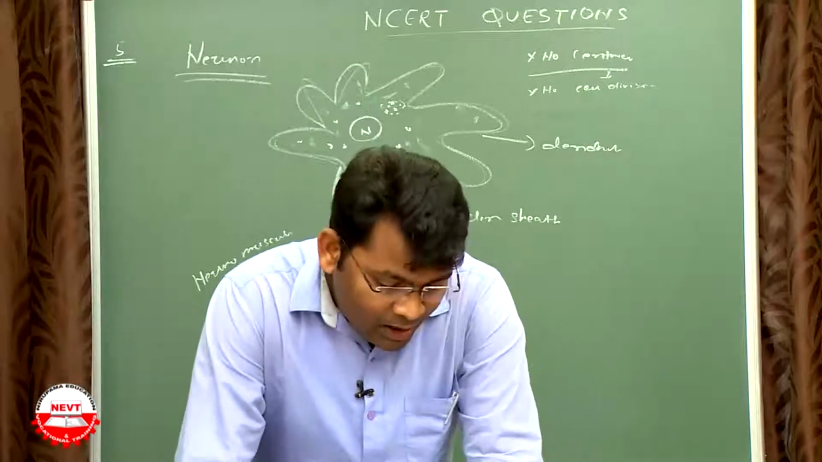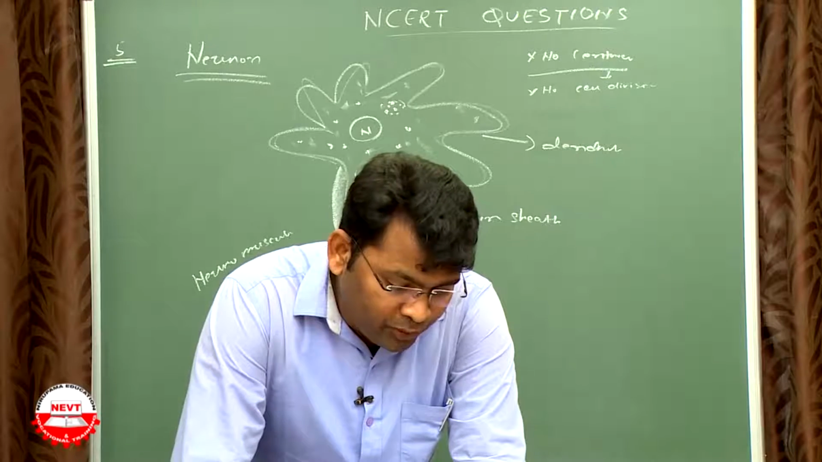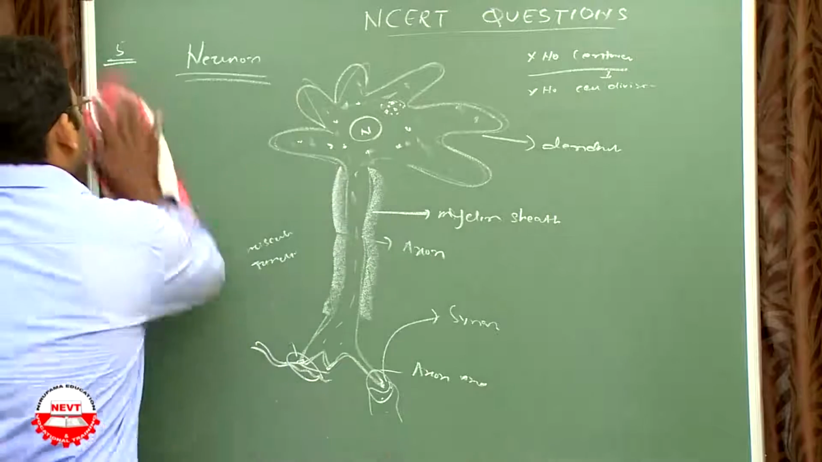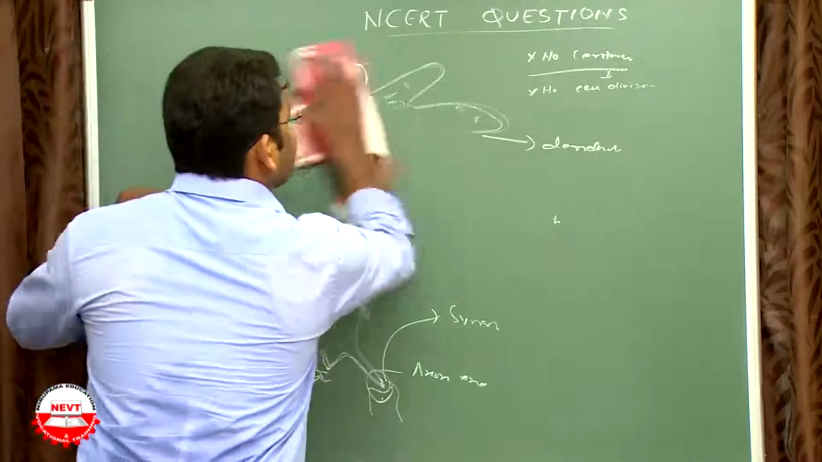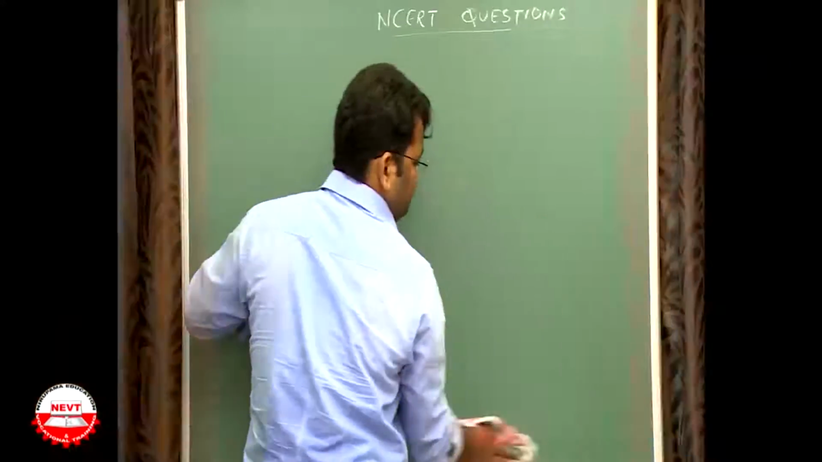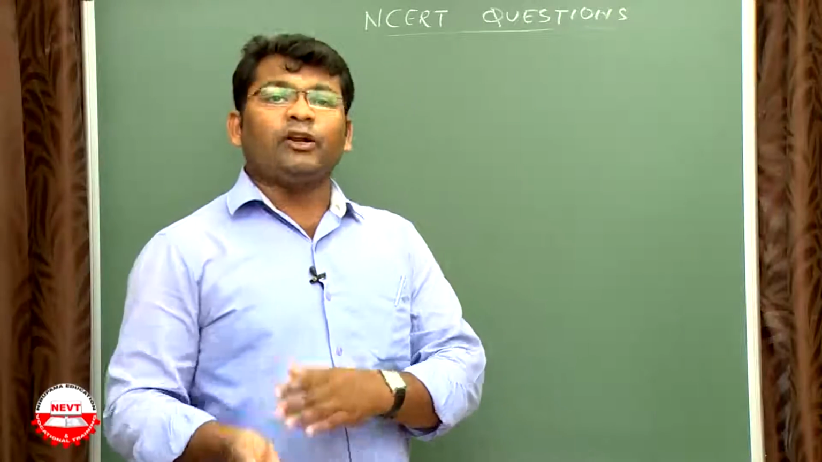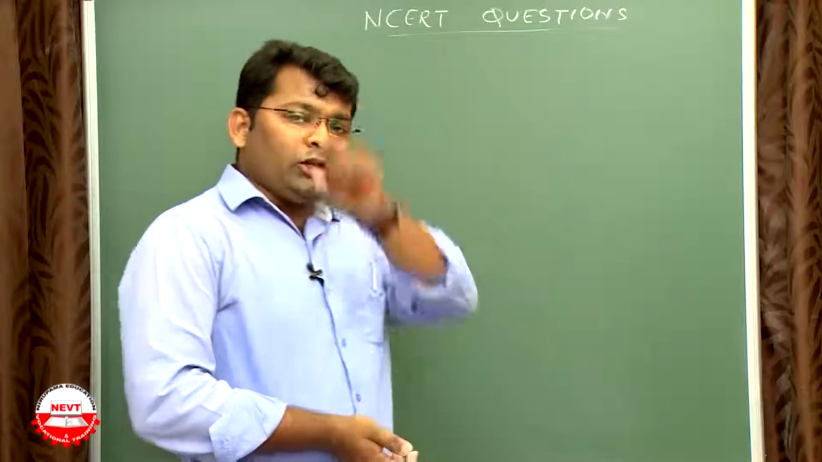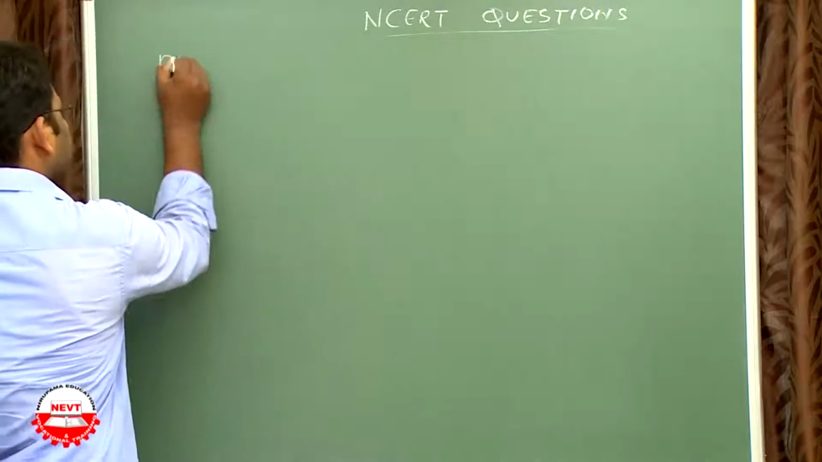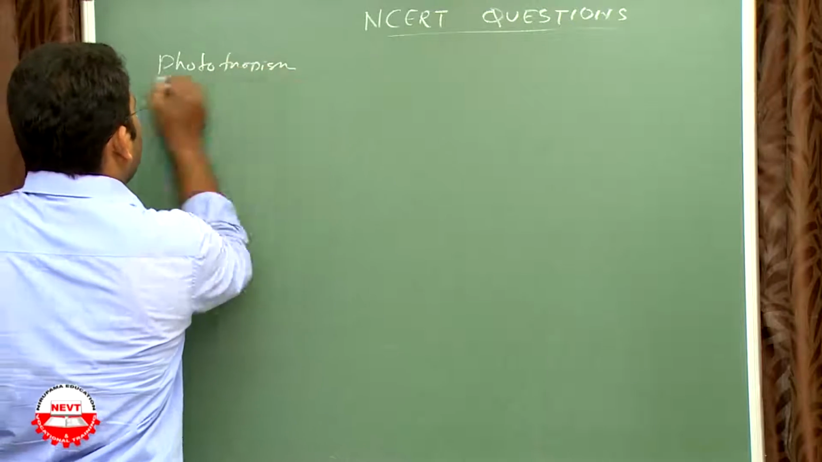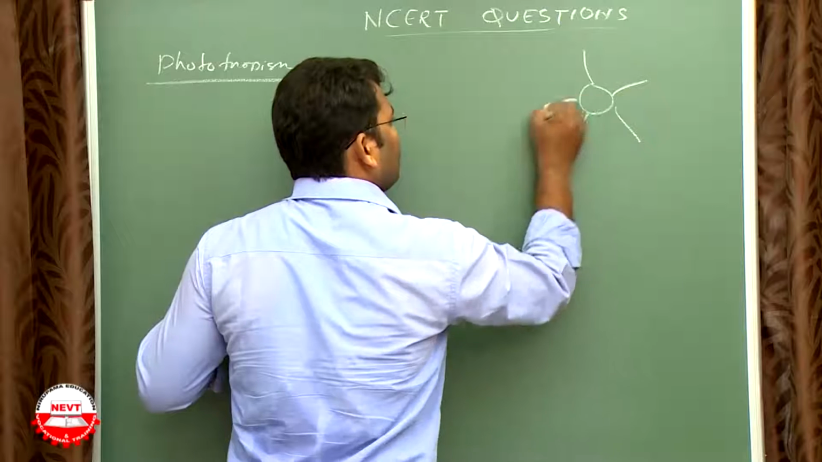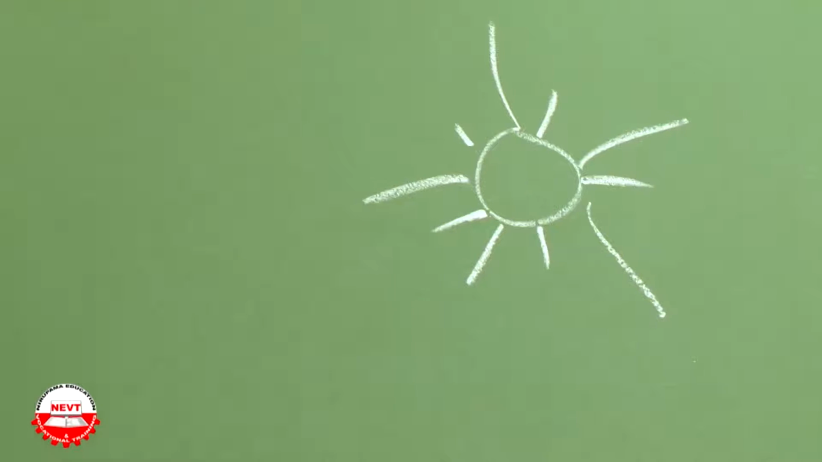Next we will discuss how phototropism occurs in plants. There are different types of tropic movements: phototropism, hydrotropism, thigmotropism. Many tropic movements take place, and all of them take place with the help of the hormone auxin. Let's see phototropism. So there is a light source, and a plant.